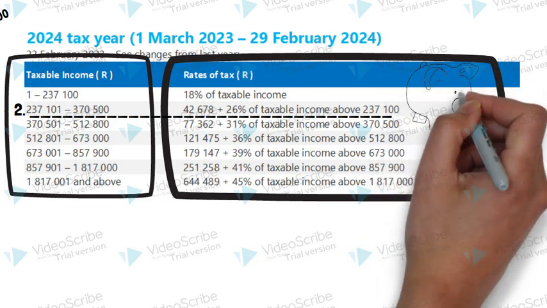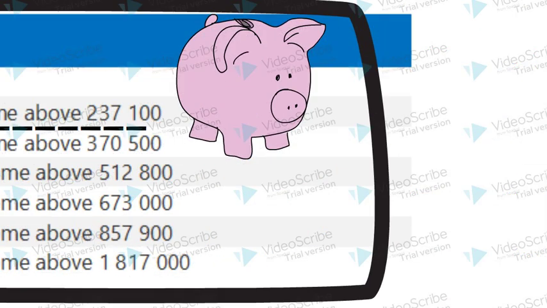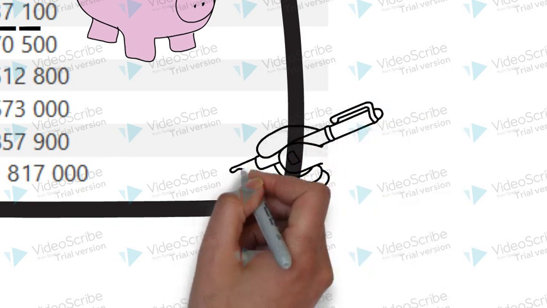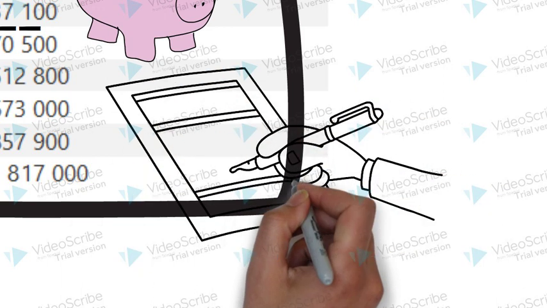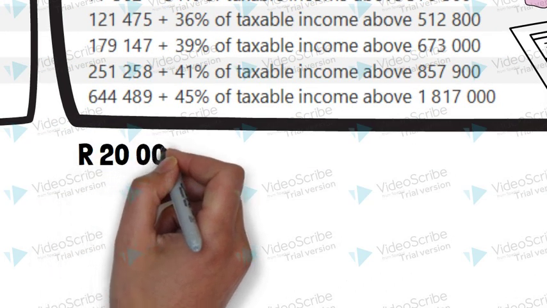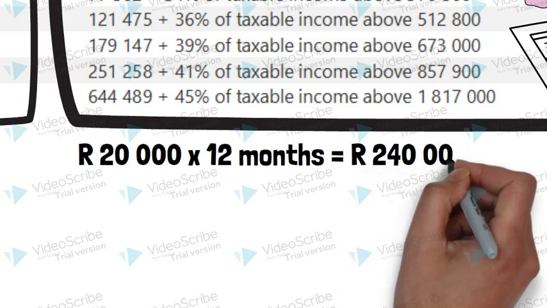This means he should pay a basic of 42,678 Rand tax plus an extra 26% on that portion of his income that exceeds the 237,100 where bracket 1 ends. So Bacon says that he earns a whopping salary of 20,000 Rand per month. So 20,000 times 12 equals 240,000 Rand per year.